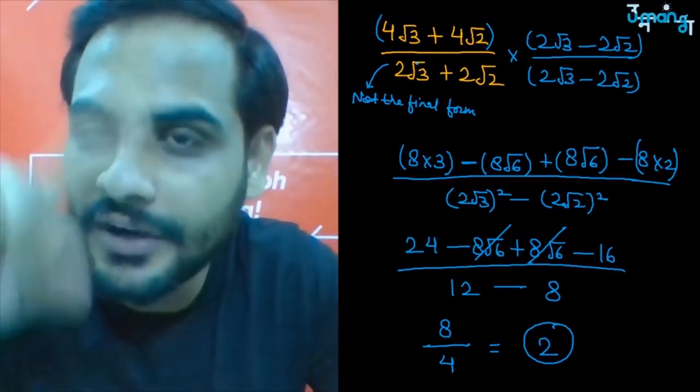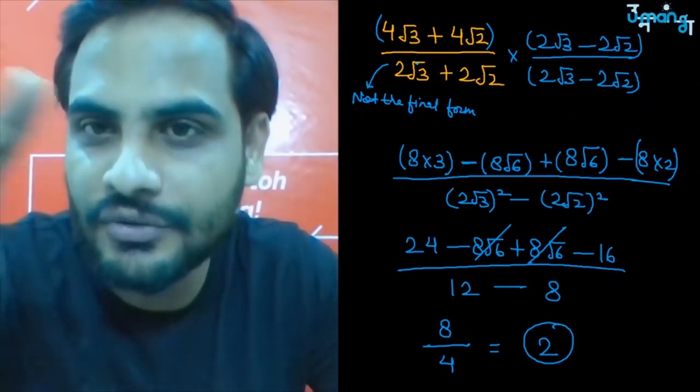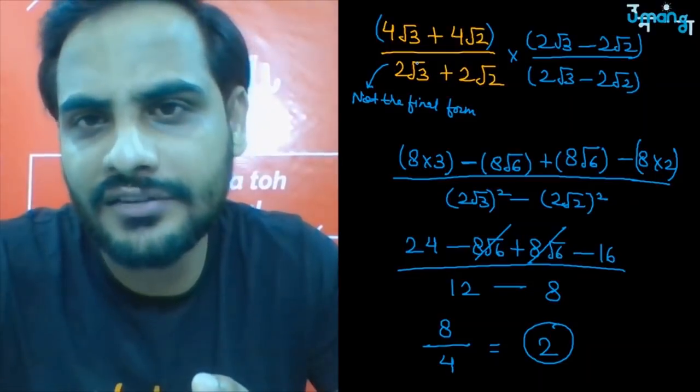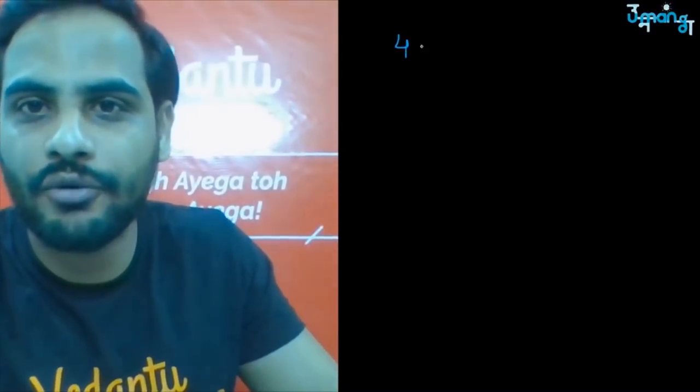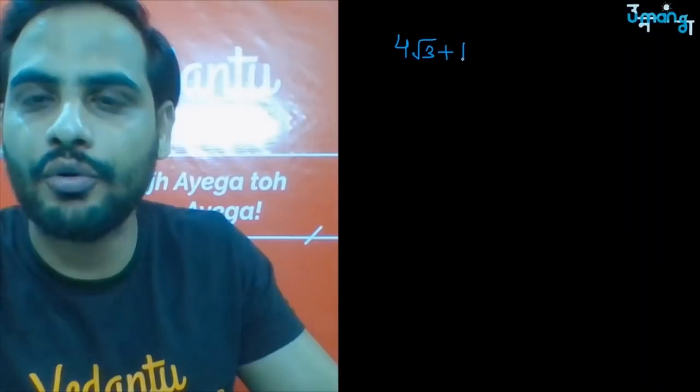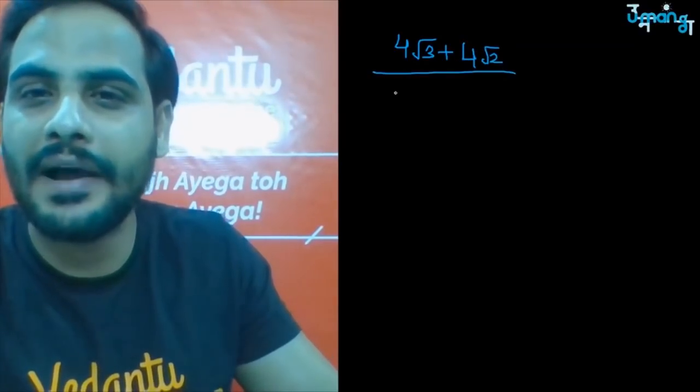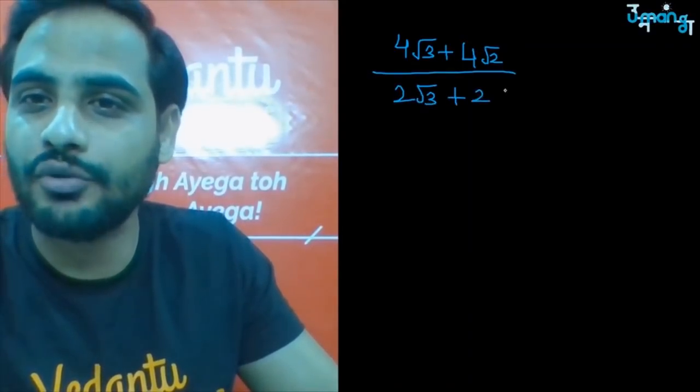Maybe the numerator which you have there and the denominator which you have here, upon doing rationalization, they might be equal to 2. Now there is an easier way to solve this also. The easier way is, you have 4 root 3 plus 4 root 2 divided by 2 root 3 plus 2 root 2, right?